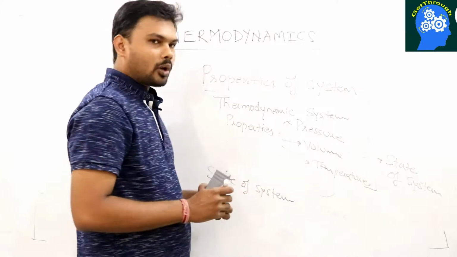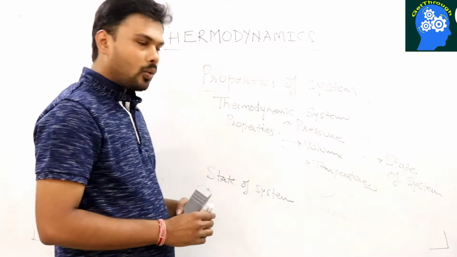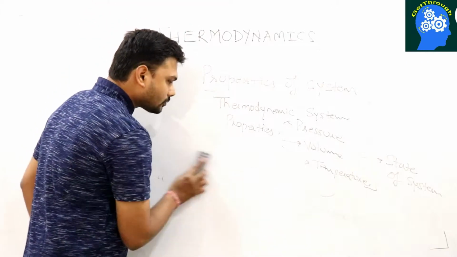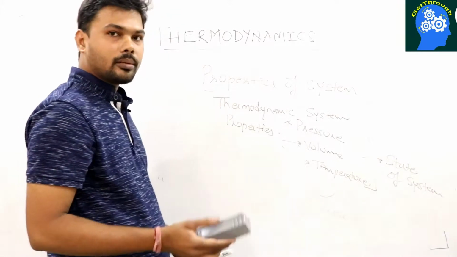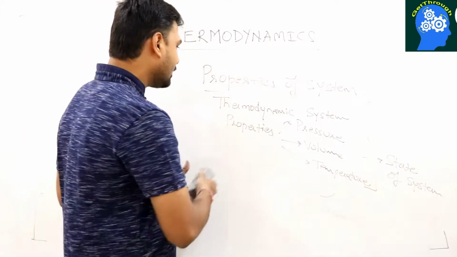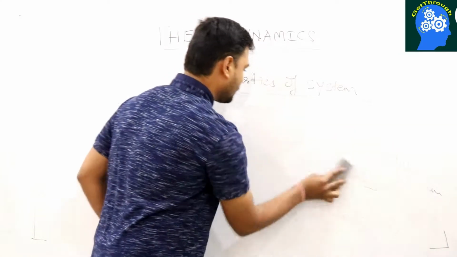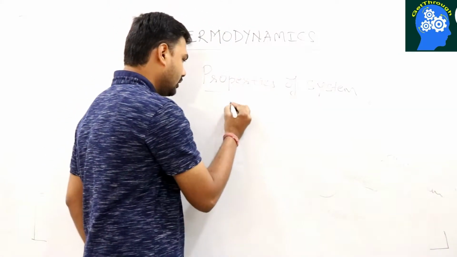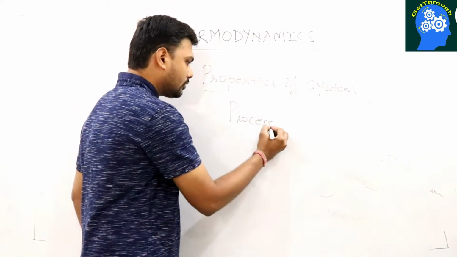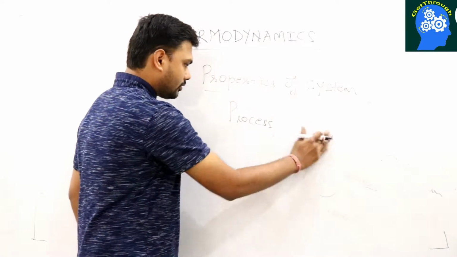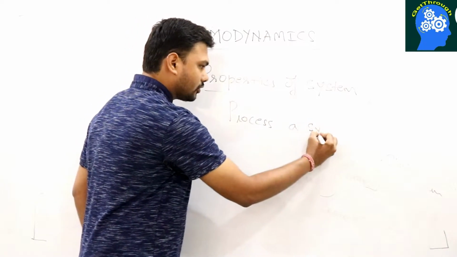So we are clear with the properties and we are clear with the state. And now I am going to discuss the process. So let's study the process of the system. What is a process? Here also, a system undergoes a process.